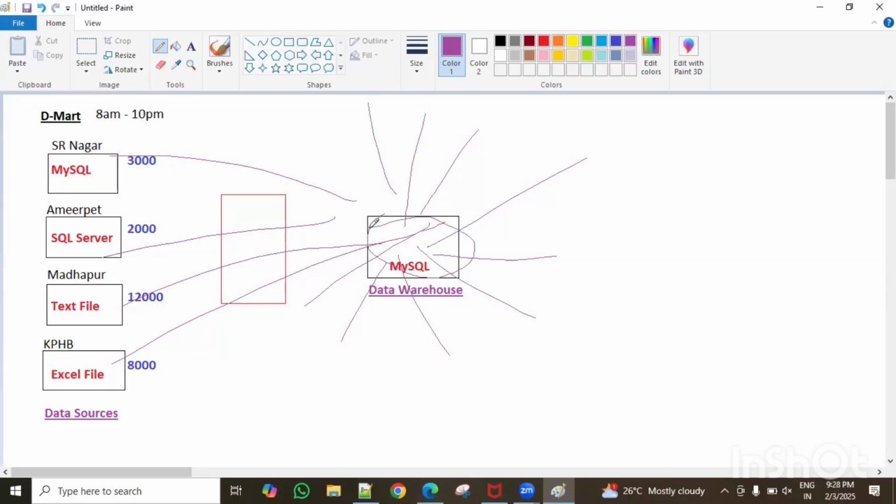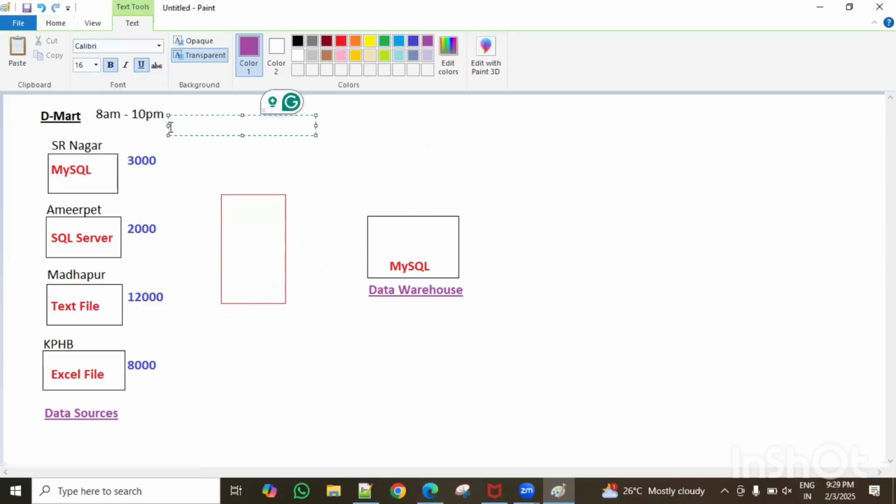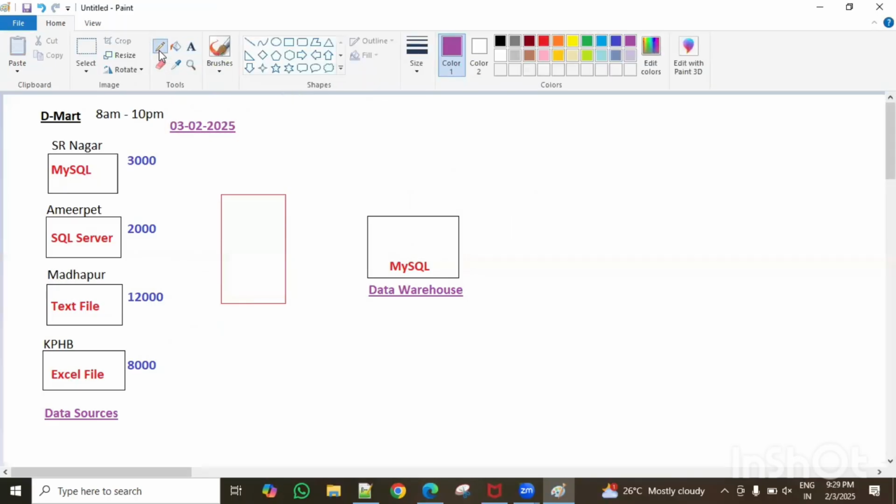So it stores historical data. Historical means what here? For example, guys, let's take the business for a specific day, say today, 03, 02, 2025. A specific day's business, right? In the data sources, they store all of today's data, all of today's sales, guys.